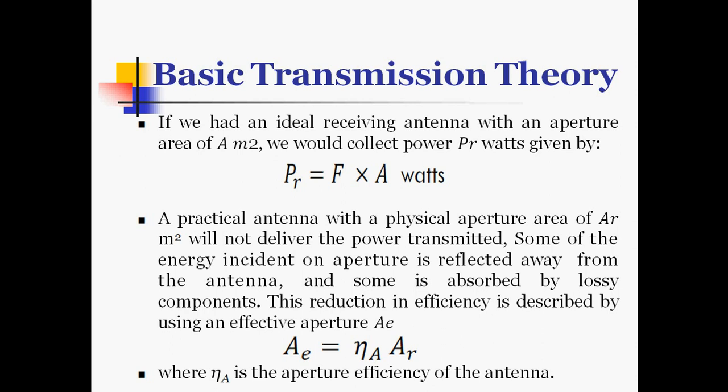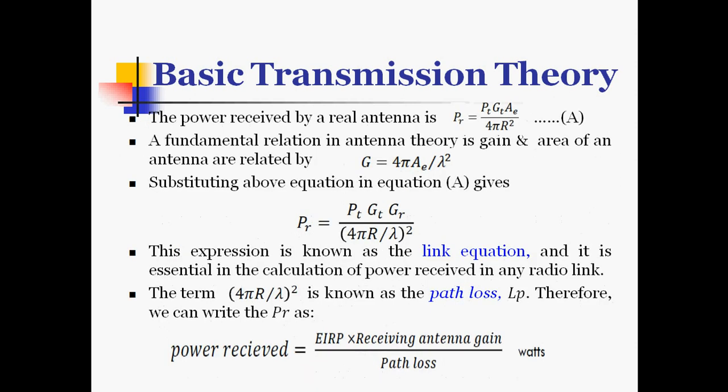Thus we can define the power received by a real antenna with physical receiving area AR and effective aperture area AE meter square. Here AR is the physical receiving area, but the effective aperture area that actually receives the energy is AE, which we defined as efficiency eta times physical aperture area. So the power received PR is PT GT times the effective aperture area divided by 4 pi R square.